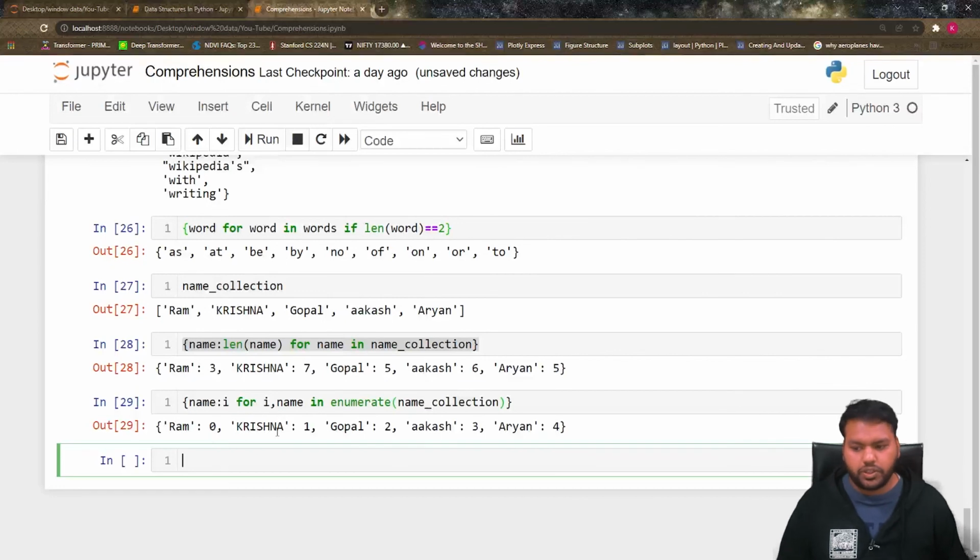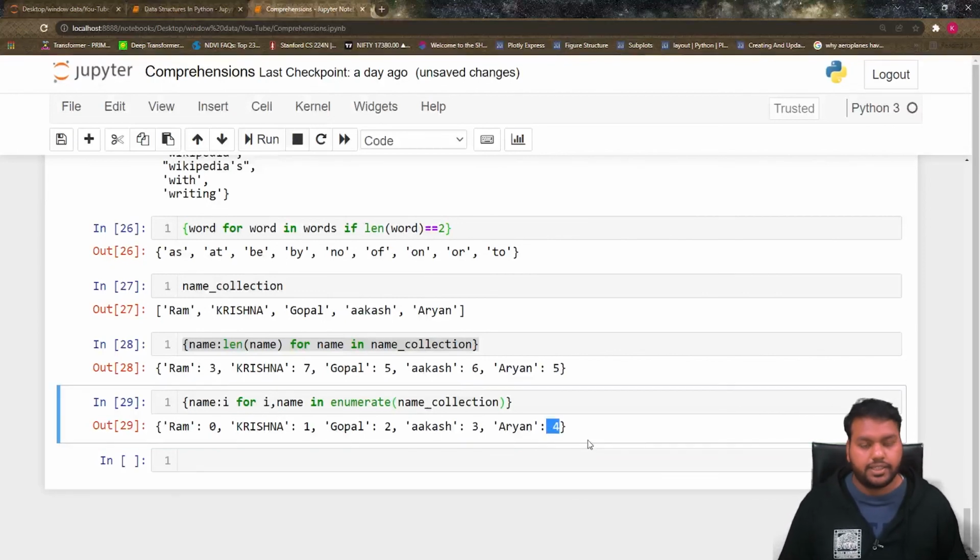Ram at 0, Krishna at 1, Gopal at 2. It is telling us their position in the list. So enumerate helps us traverse the list with the word and the index position. It is telling us that in this name collection, in this list, Ram is at index 0 and Akash is at the 3rd index. So this we revise once here.